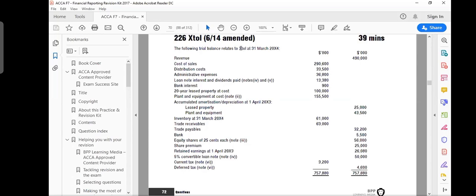So it is an external company on 31st March 2024. Now, usually when you see the trial balance, they give you the closing balances of all the accounts. And you should see whether there is any suspense account given or not. There is no suspense account given here. Usually the suspense account is in the last line. And suspense account means that you made a mistake in the trial balance because some debits and credits were wrong and debits and credits are not becoming equal. And therefore a suspense account is there.